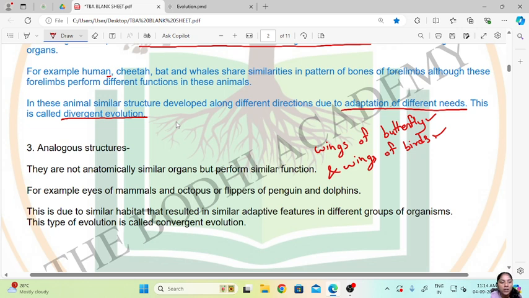So these are other two examples. Now this is due to similar habitat that resulted in similar adaptive features in different groups of organisms. So due to the similar habitat or the living condition, different groups of organisms have developed similar adaptive features. And this type of evolution is called convergent evolution. Okay, so convergent evolution is when the anatomical structure of organs is different but they perform the same function.